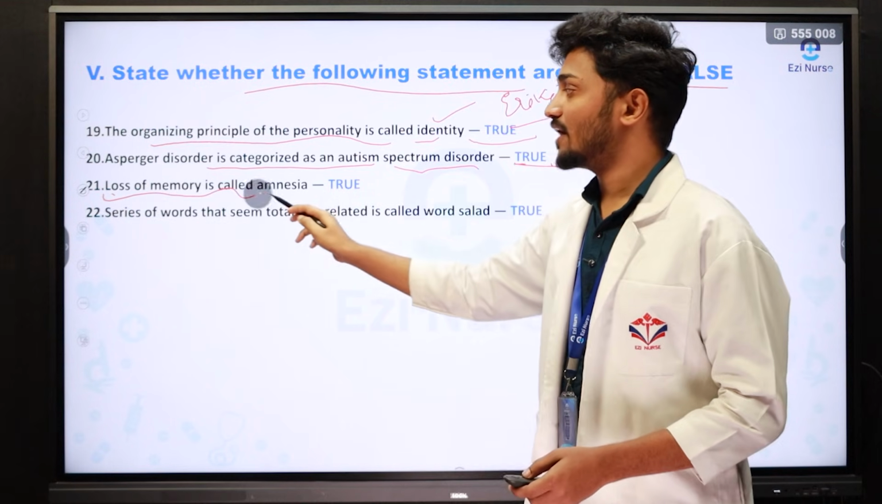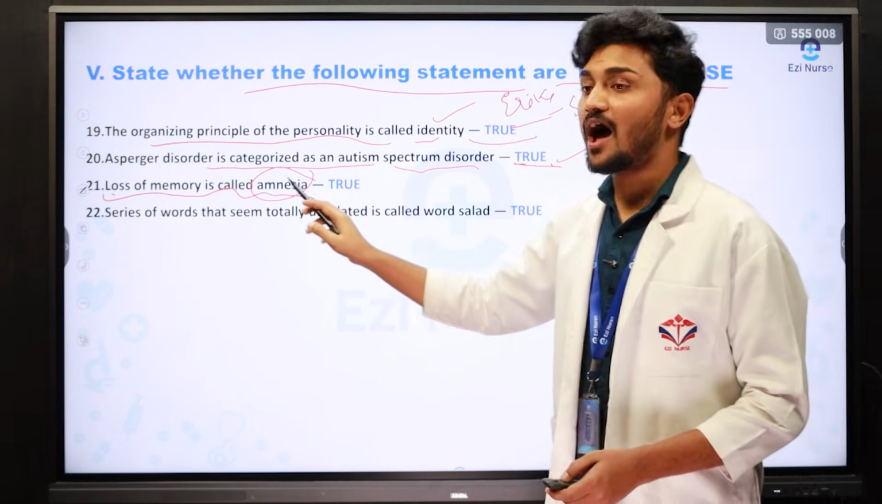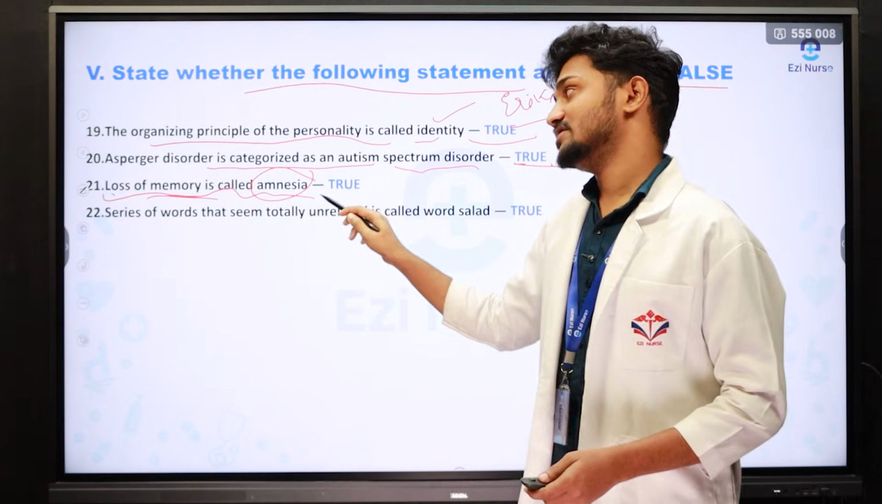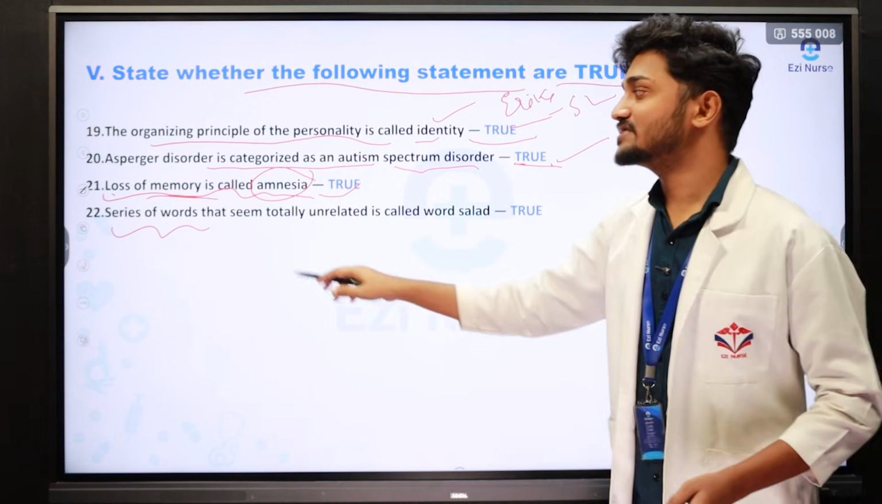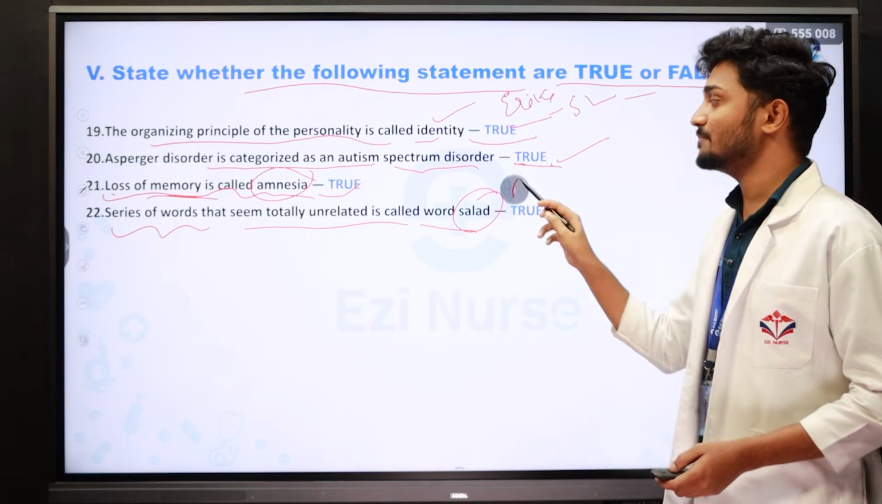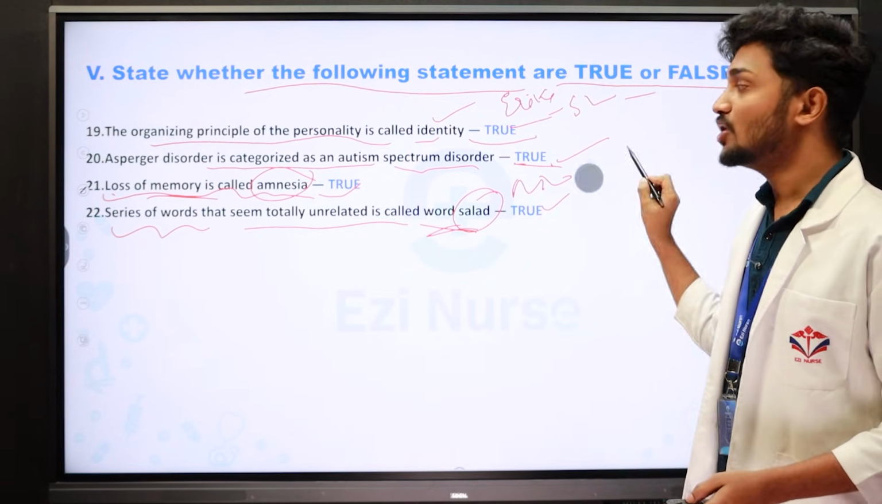Loss of memory is called amnesia. Amnesia is a disease condition characterized by partial, permanent or complete loss of memory. So this is also a true statement. The next one: a series of words that seem totally unrelated is called salad. Salad is a mix, a mix of everything. So that is called word salad. Yes, of course, this statement is also true.